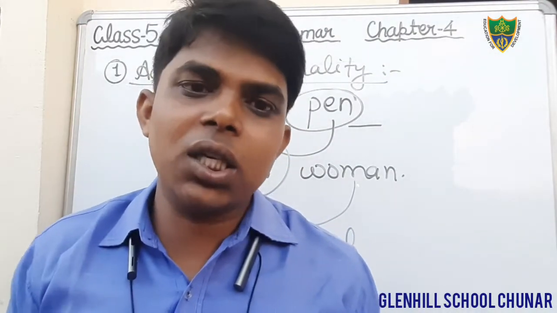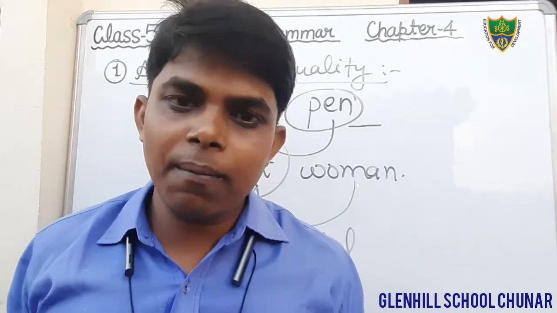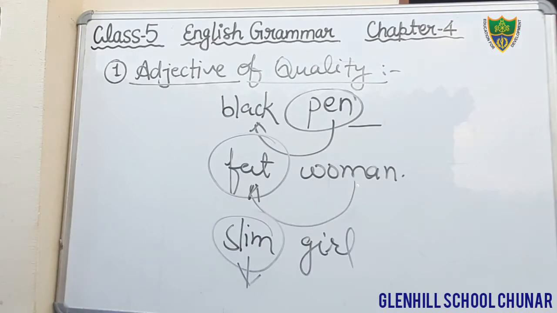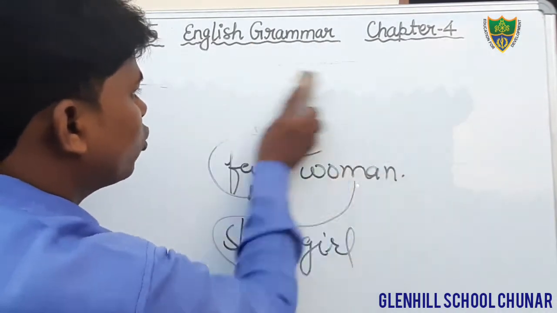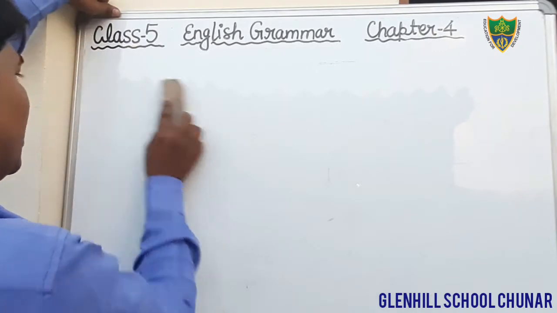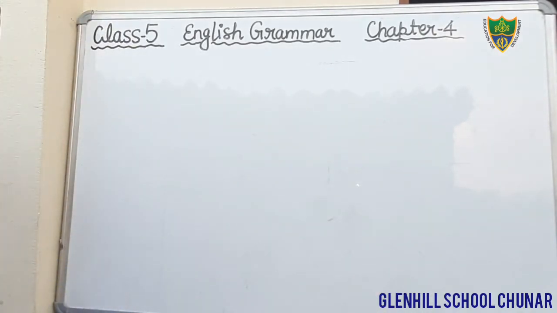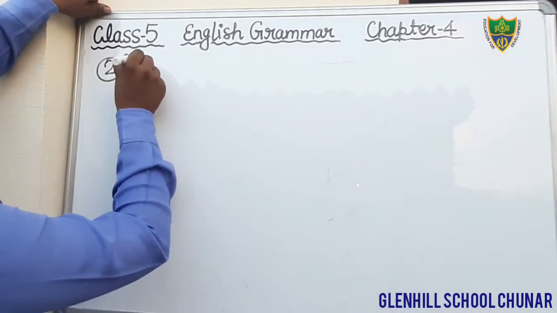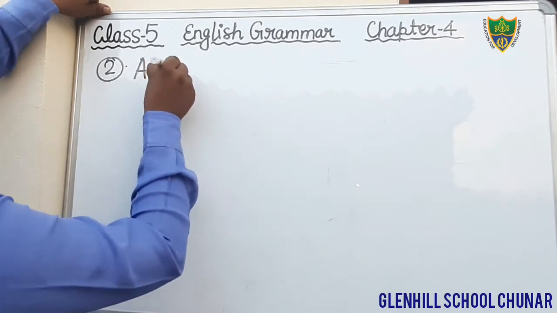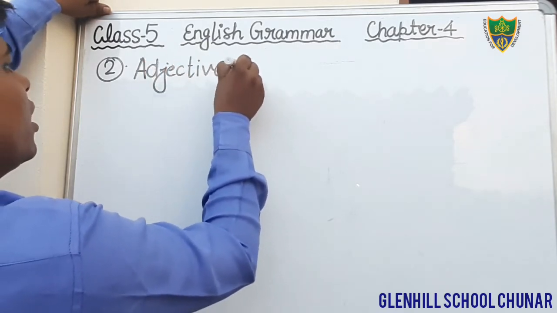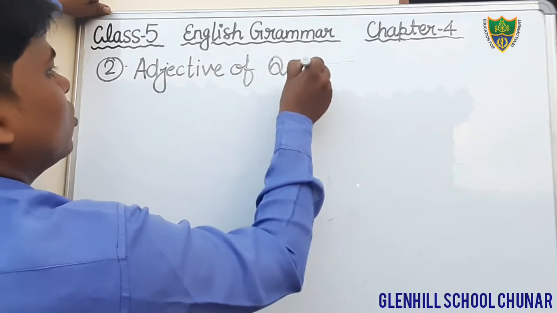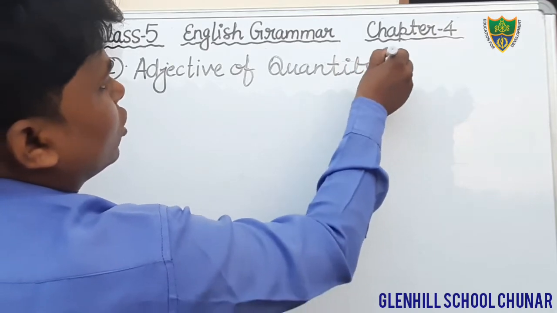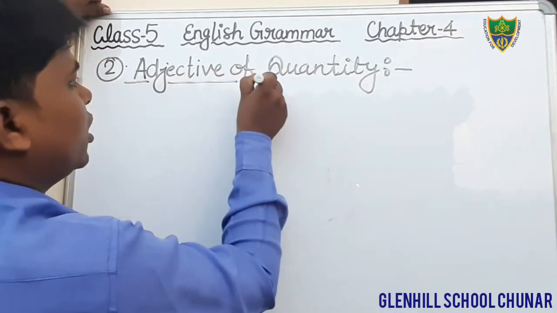Now today we will discuss the adjective of quantity, adjective of number, interrogative adjective and demonstrative adjective. So students, just put the second heading, adjective of quantity. I have revised the previous things. Now we will read the next things, that is the new thing. Okay, so put the second heading, adjective of quantity.